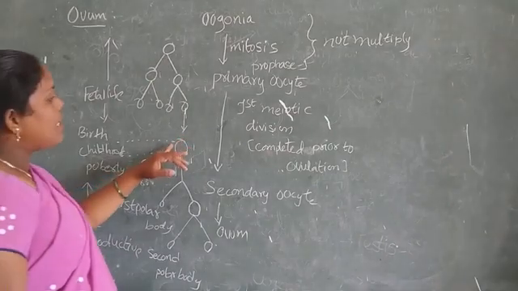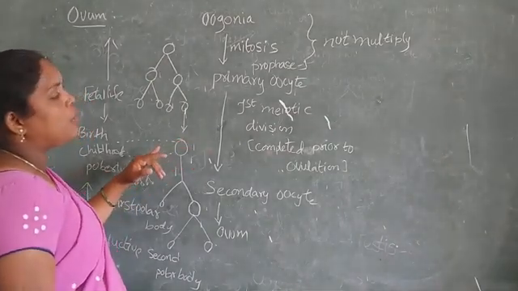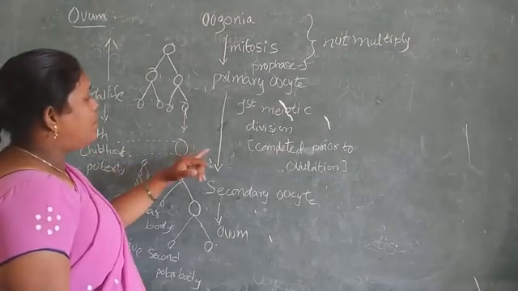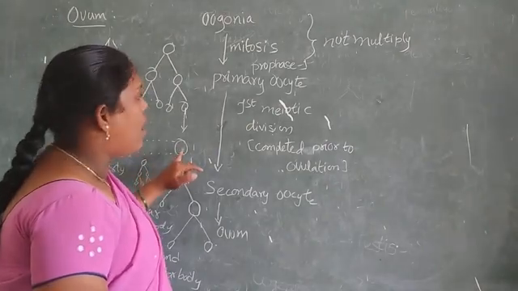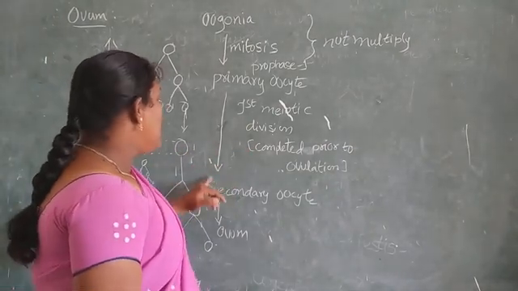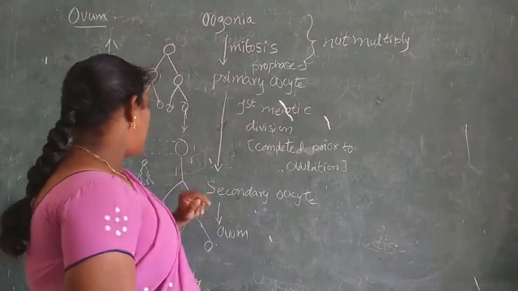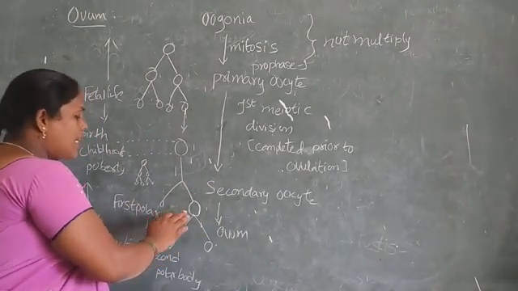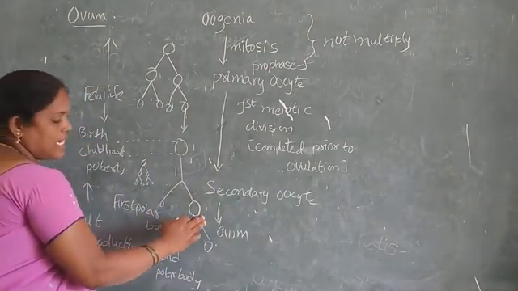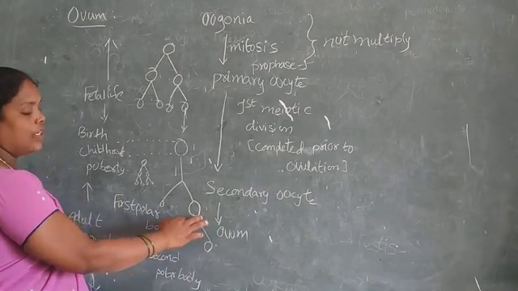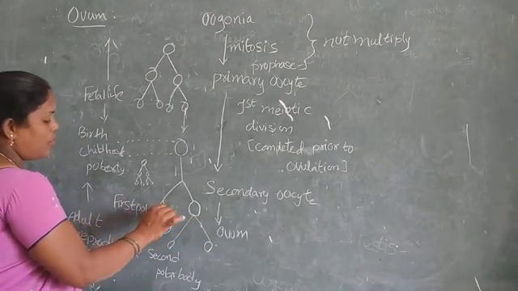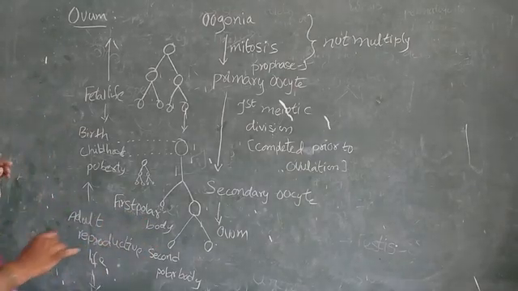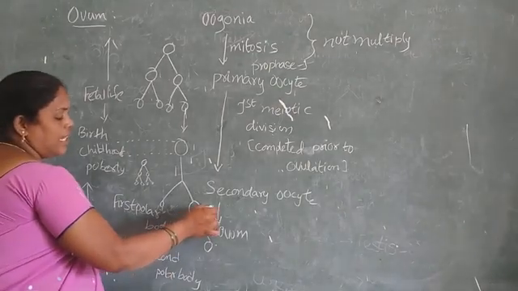The primary oocytes undergo meiotic divisions during birth, childhood, and puberty. Next, the secondary oocytes. In this division, one cell is formed small and the other is bigger in size. The small one is called the first polar body, and the biggest one is the secondary oocyte.